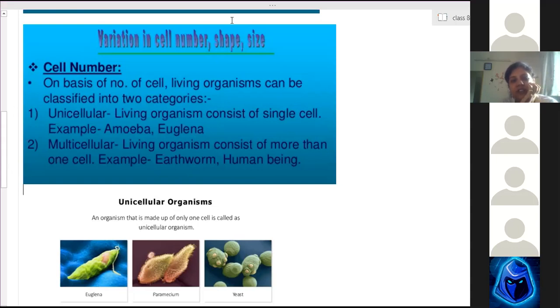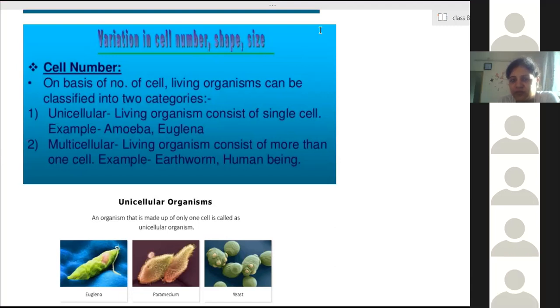Then according to shape and size, we can see variations in the cell. Some organisms are very, very small, and some are very big. We can see some with our naked eyes; we don't need any microscope to see those cells. Do you know any of them? Yeast? No, we can't see yeast without a microscope. If they are in large amount, then only we can see, combined together forming a granule-like structure.